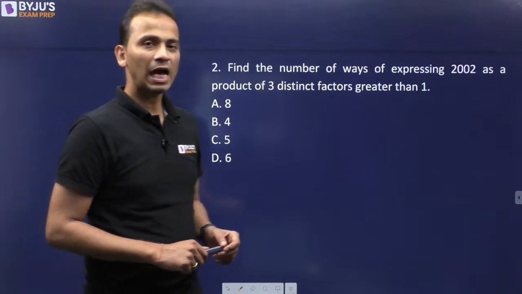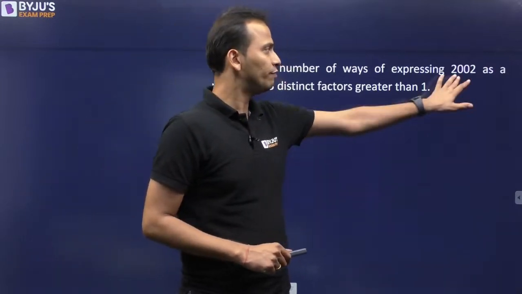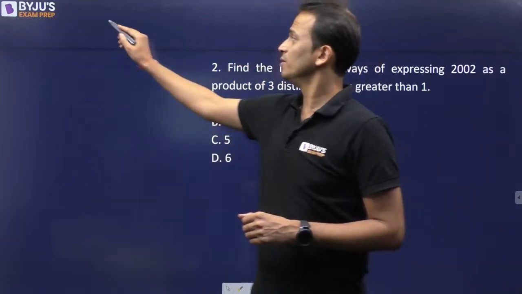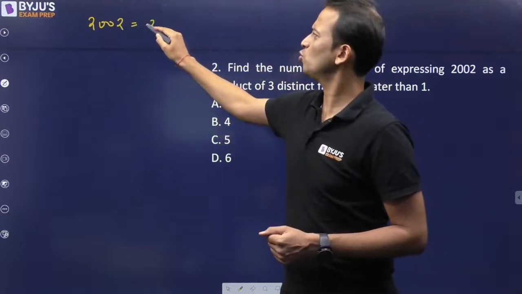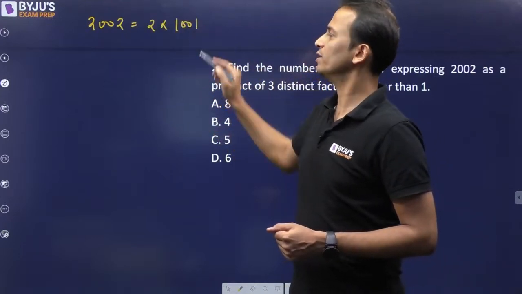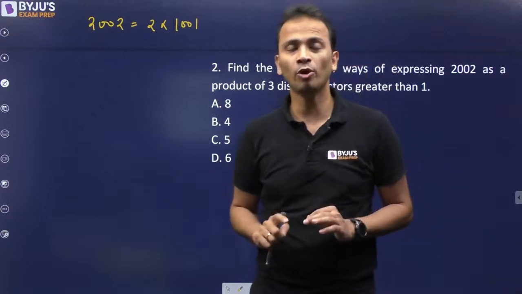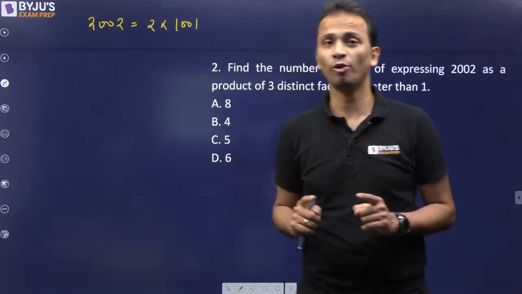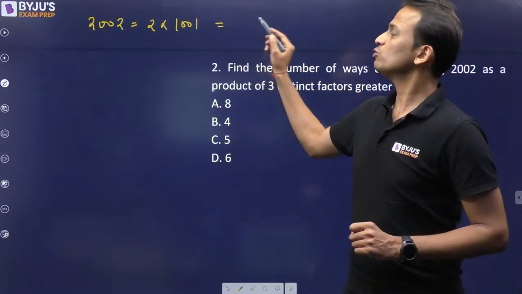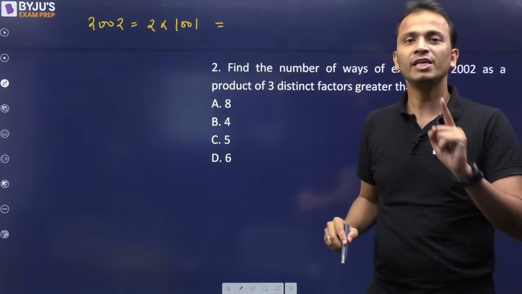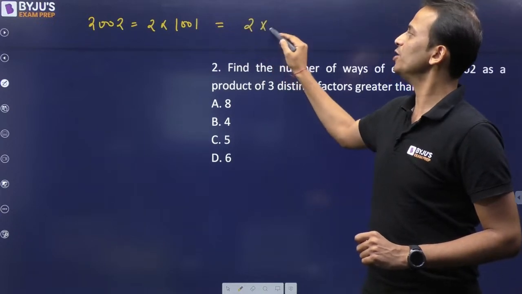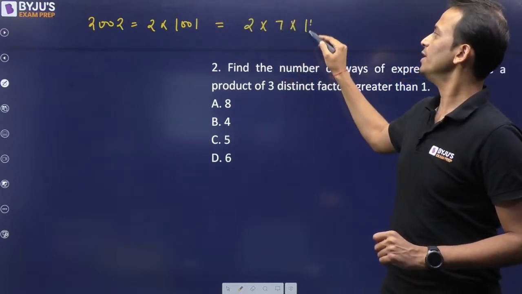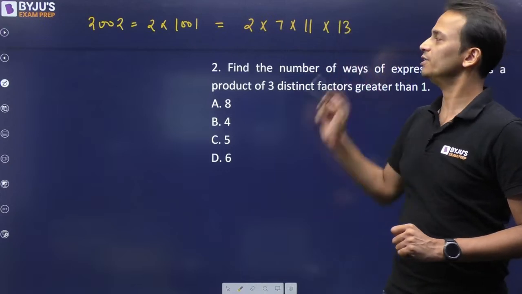It totally depends how much time you will take to factorize this number. Now 2002 is equal to twice of 1001. Now 1001 is a very important number from number systems point of view. 1001 basically is 7 into 11 into 13. So this number will become 2 into 7 into 11 into 13.